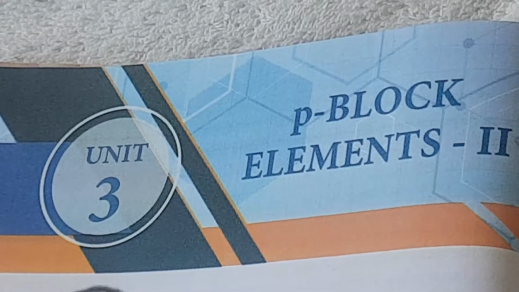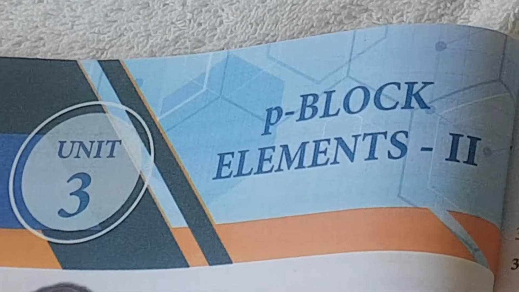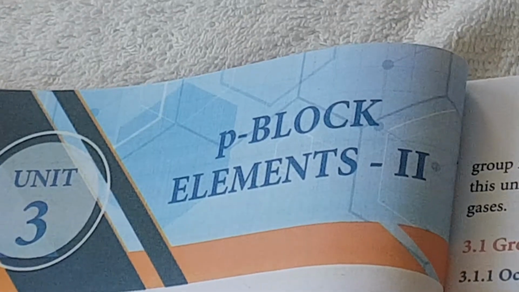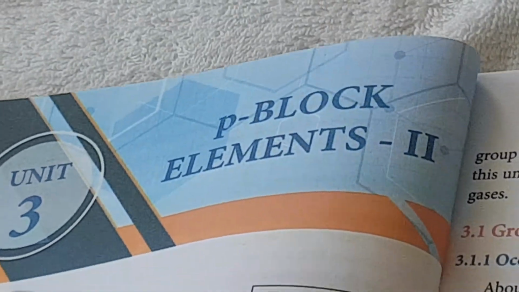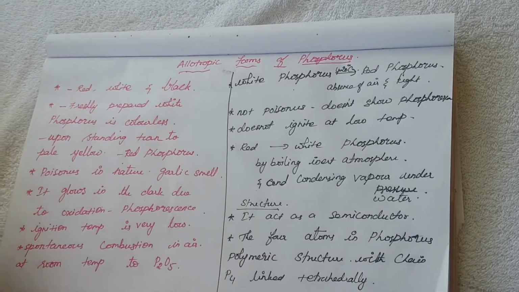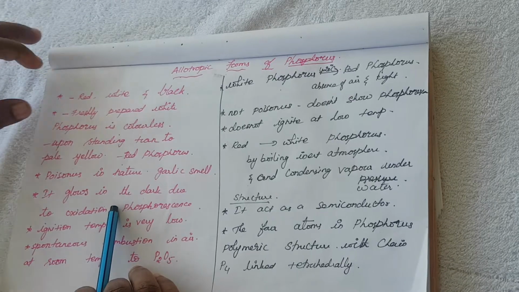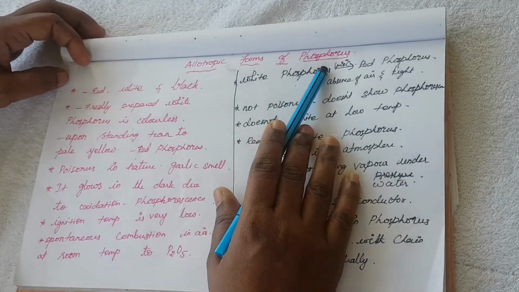Today we are going to see the continuation of Unit 3, P block elements 2. In the previous video we studied the 14th group and the 15th group, that is the nitrogen family. Today we are going to see the same 15th group. The next element is phosphorus. What are the elements in the 15th group? Nitrogen, phosphorus. So the next one is phosphorus.